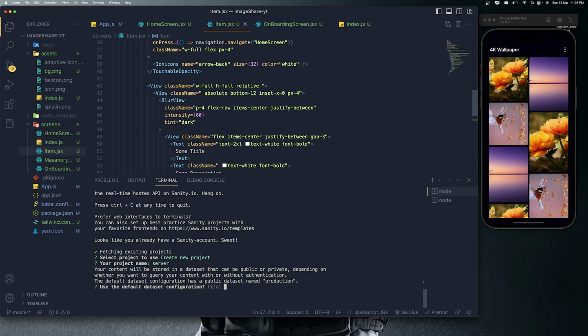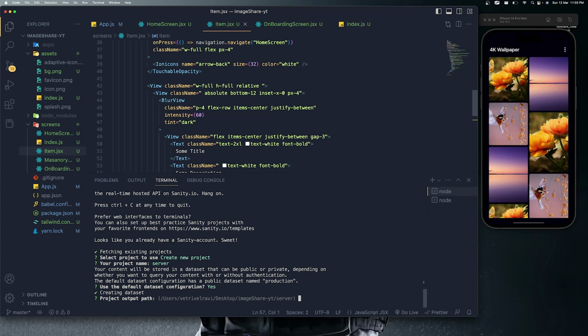So are you going to use the default dataset configuration? Yes. So the default dataset name will be production, of course. Yes. Then it's creating the dataset. So what is the project folder? Project path will be yes, because we already created the folder name as server.